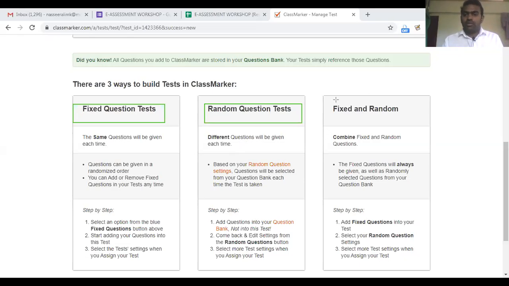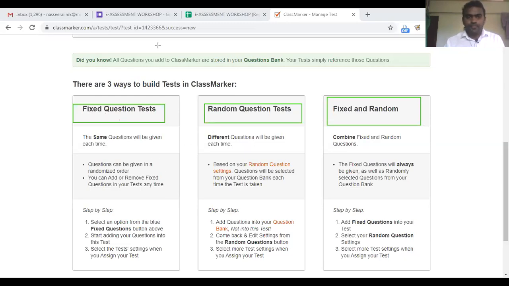And another one is fixed and random question. Here you can fix 10 questions, so these fixed questions will be given to all the students, and you can have random questions also. The remaining 5 or 10, as per your wish, can be shuffled and changed, randomly given. So these are the three options when you add the question.